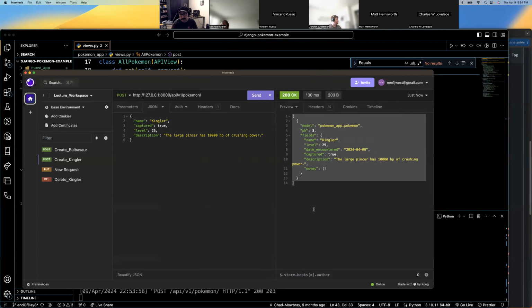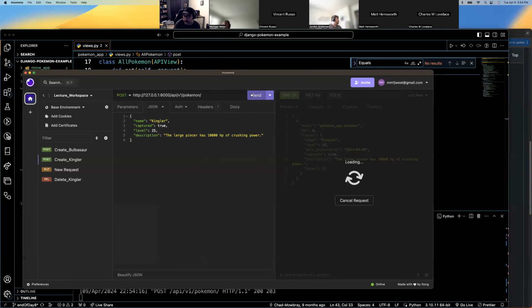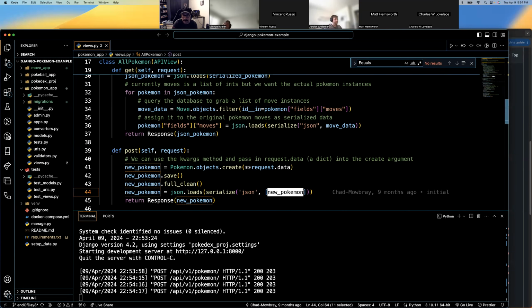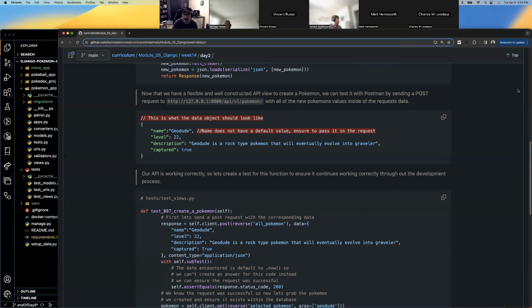It has responded. Looks like I've already put a few Pokemon in this database. I thought I had killed it with my Docker Compose, but it doesn't matter. Primary key has iterated, and this is just going to keep creating more. Fields are as we expect. Description moves. It gave us that object back exactly the way we said. So that's a good response.